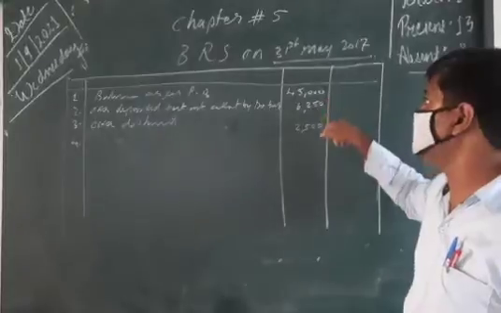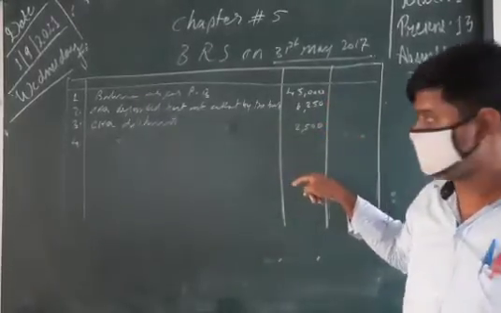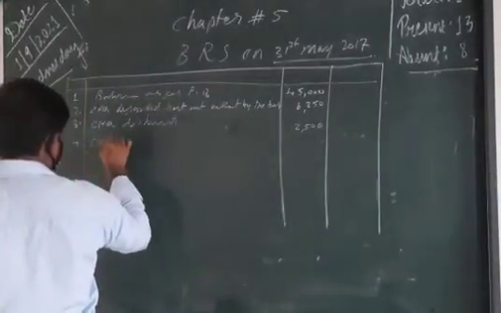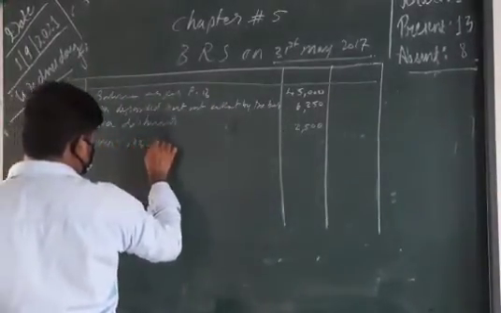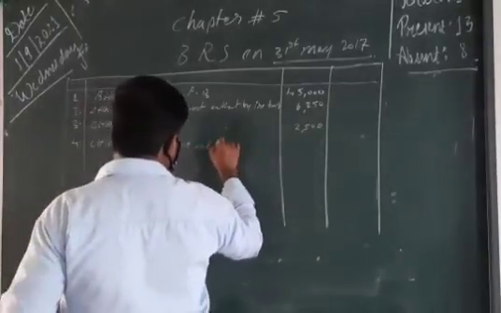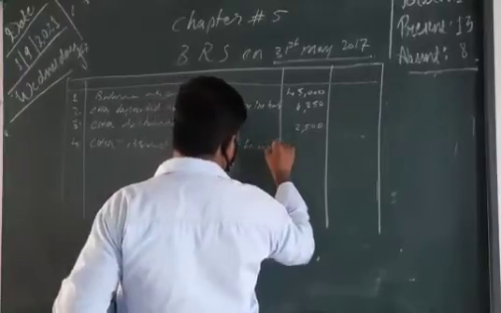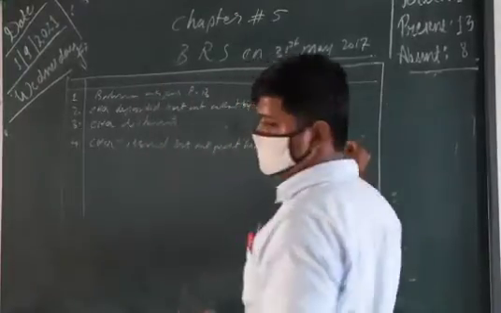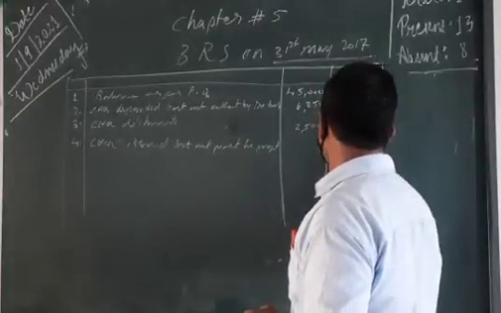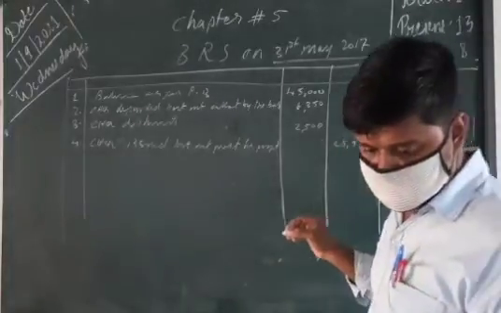That means we need to reduce that amount from the bank passbook balance. Check issued but not presented for payment, the amount is 25,940.